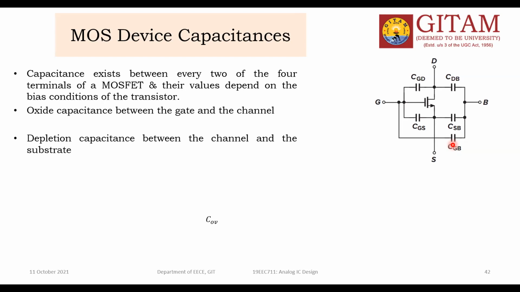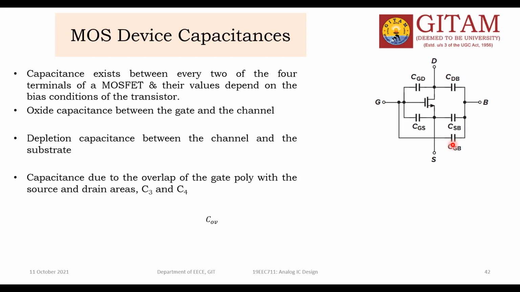Then there is the depletion capacitance between the channel and the substrate. As we discussed about channel formation, there is a source and drain. With a suitable gate potential, accumulation, depletion, and inversion will take place. As the inversion layer exists between the source and drain, the depletion layer goes down, and the depletion layer is a dielectric material. Above is the inversion layer, one electrode, and at the bottom is the substrate, another electrode. So that is the depletion capacitance.